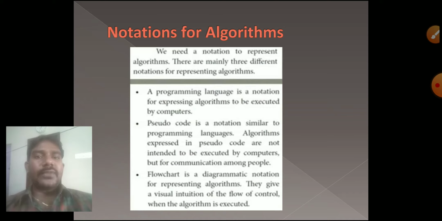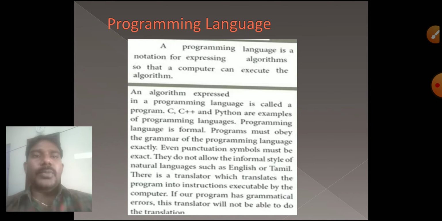Next one is the flowchart. Flowchart is diagrammatically explaining the algorithm. We diagrammatically execute the program and find out the result of that particular algorithm. So this is called the flow of control. That is called a flowchart. Diagrammatically it explains our programming standard. We have to discuss everything one by one briefly. Next one is the programming language.